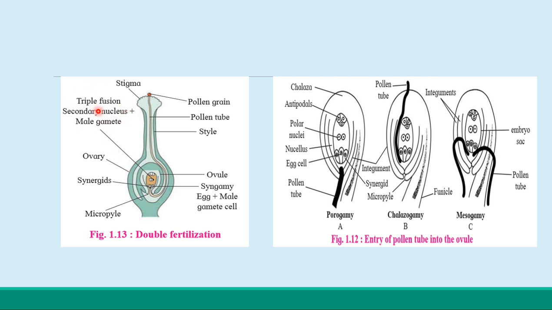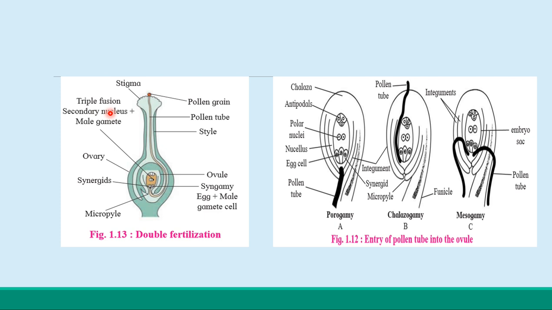What happened here in the triple fusion? Can you imagine, students? In the triple fusion, a second haploid male gamete fuses with the diploid secondary nucleus to produce a primary endosperm nucleus, PEN, primary endospermic nucleus, that develops the triploid endosperm.